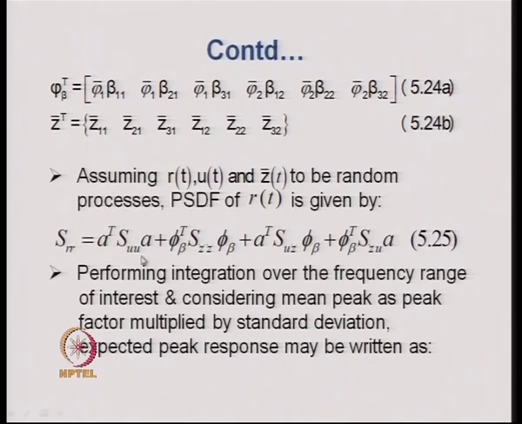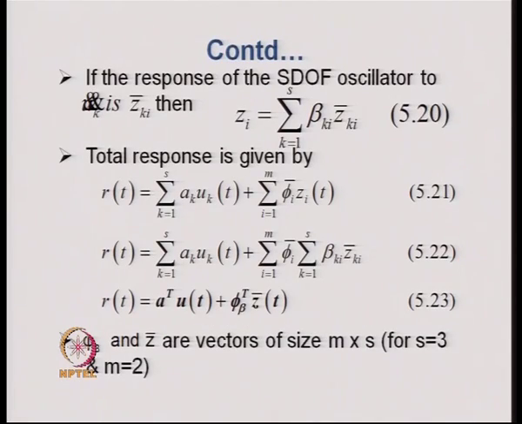Phi AT ACU A, that comes from the first part of the equation, that is AT UT.